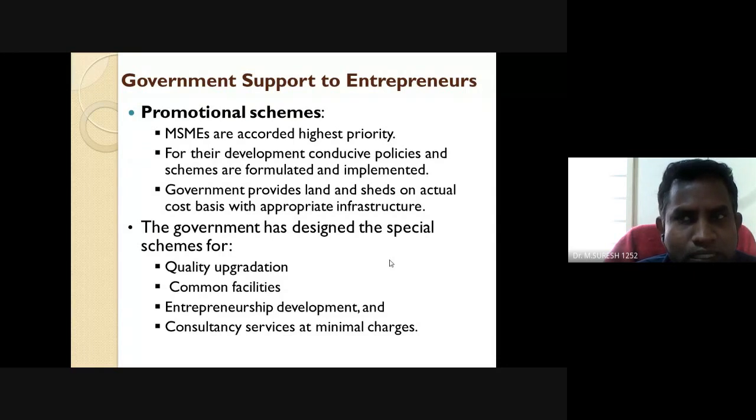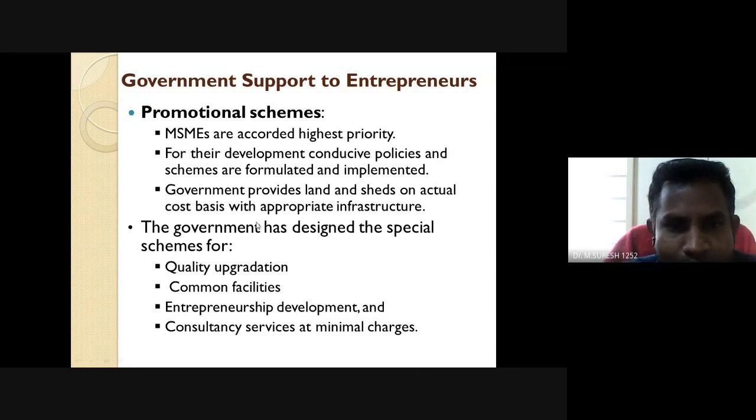With the help of this promotional scheme, MSMEs are accorded highest priority. Highest priority means that development-conducive policies and schemes are formulated and implemented, depending on the different business, whether small or medium, or based on turnover.